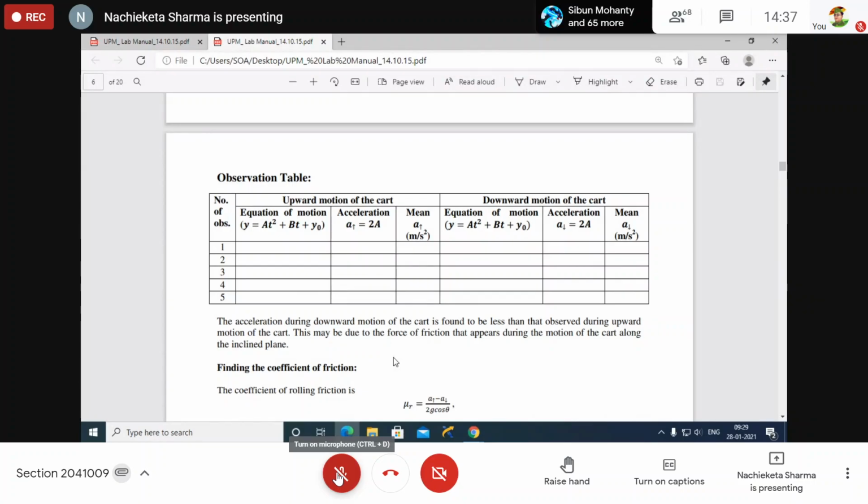Then you can also share this with your friends. Are you clear? Already shared, sir, in notes. Then why are people telling that we have no manual? So if you have the manual, don't write this one. You can also write it later on. Just you have to write the tabulation part.